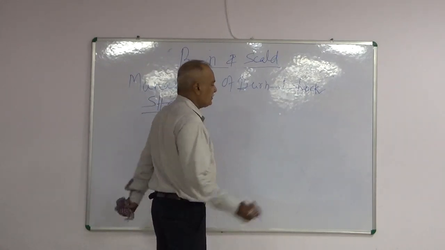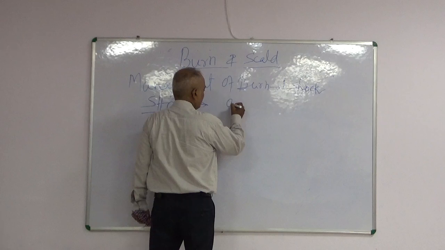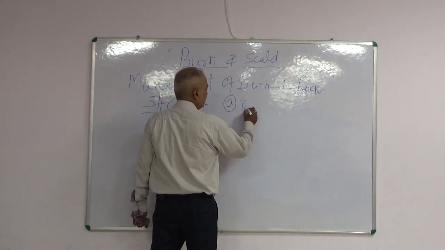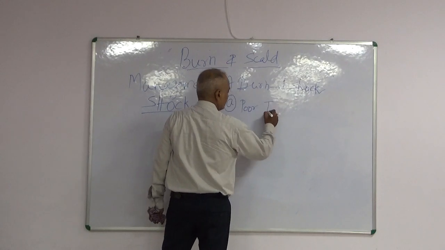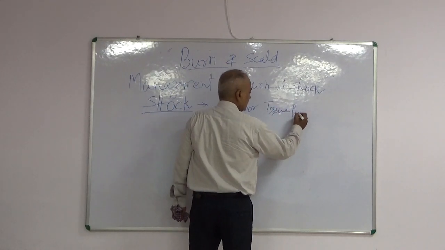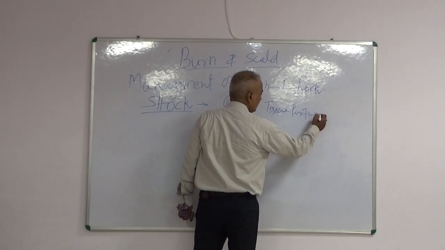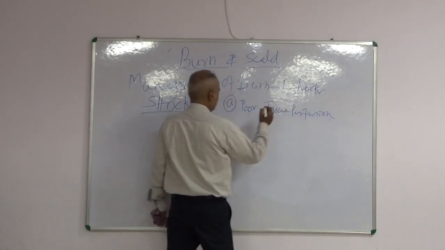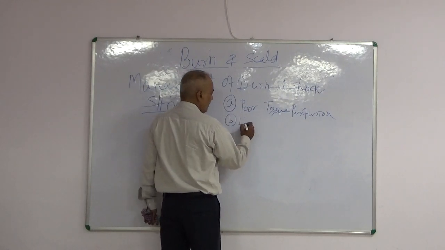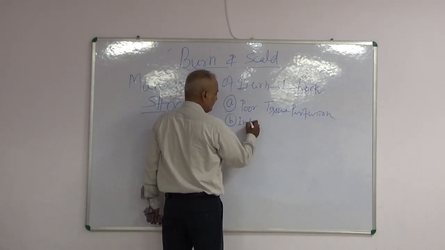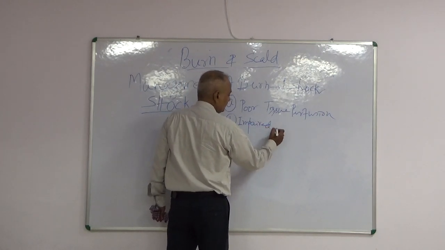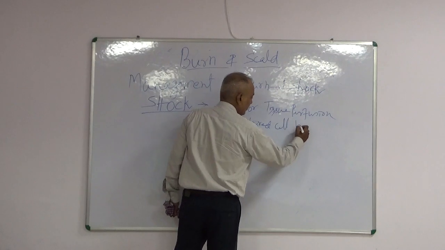There are 3 points. One is poor tissue perfusion, second is impaired cell metabolism.